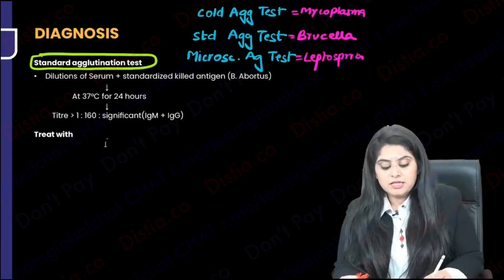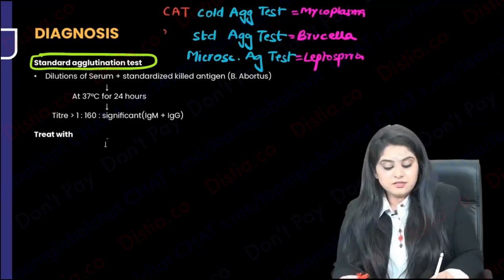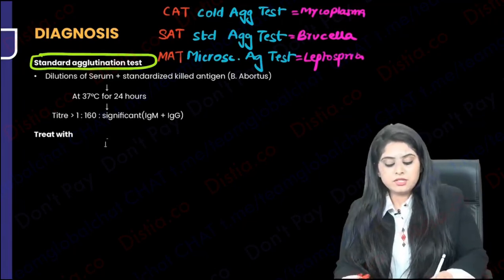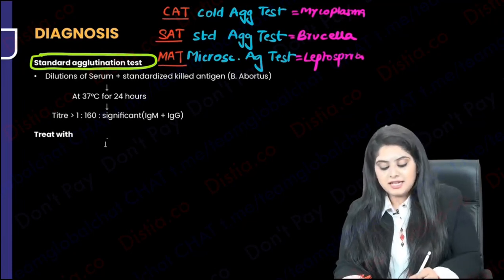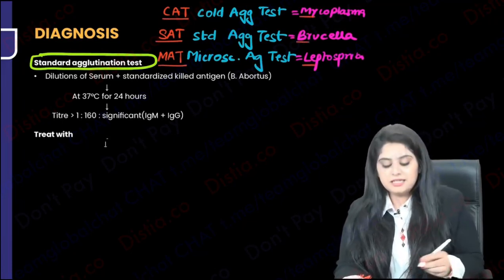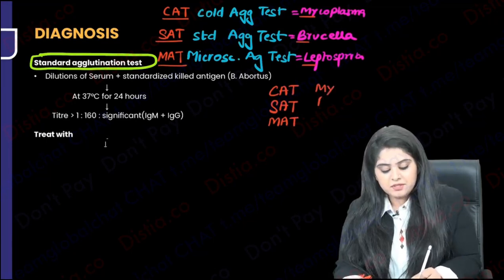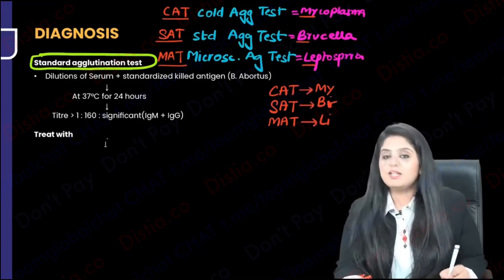So how will I learn it? CAT. So cold agglutination test is written as CAT. Standard is written as SAT. And microscopic is written as MAT. Cold agglutination, standard agglutination, microscopic agglutination: CAT sat on a mat. Cat sat on a mat, and that I've written as my Billy. Cat is Billy, right? So whenever in the exam you get cat sat on a mat, you will write my Billy. That will tell you cold agglutination for mycoplasma, standard agglutination for Brucella, and microscopic for Leptospira.